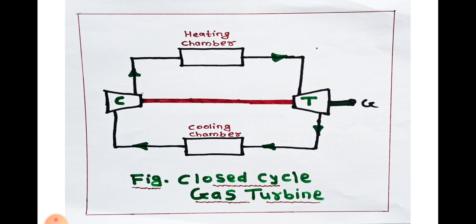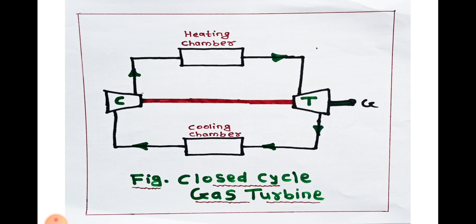But in the closed cycle gas turbine the main difference is that you can use any kind of fluid which has better thermodynamic properties. In the open cycle gas turbine we use air as the fluid and it circulates through the system, so it has some impurity when it mixes with the hot combustible gases. But in the closed cycle gas turbine the fluid is chosen according to its better thermodynamic properties, and then it passes through the heating chamber.